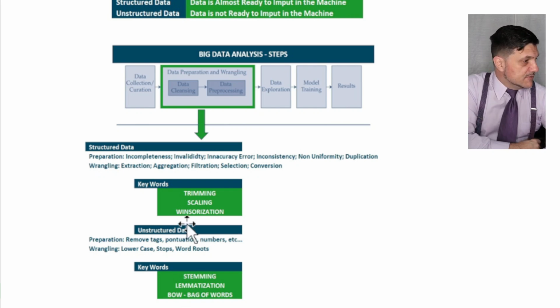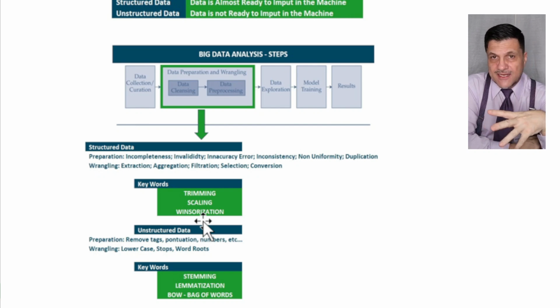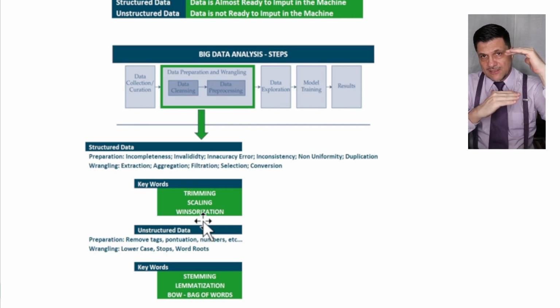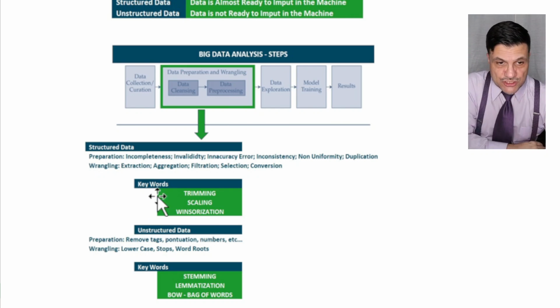This is winsorization. It's a process where we remove outliers. That's it. Okay, scaling, trimming, same deal. So we avoid outliers. We kind of put limits, right? We put it top and bottom. So values or data that's above here we don't take it, below don't take. So it's like you create a range. That's what trimming, scaling, and winsorization are. Okay, related to the structured data.